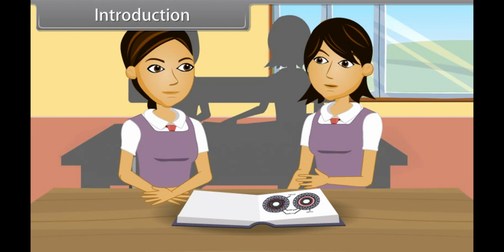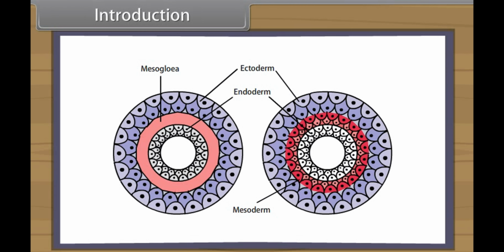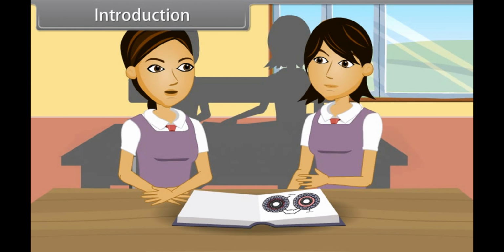According to the number of germ layers, animals are either diploblastic, example sponges, coelentrates, or triploblastic, example flatworms to mammals. We will now discuss some important characters and examples of various phylum of kingdom Animalia.